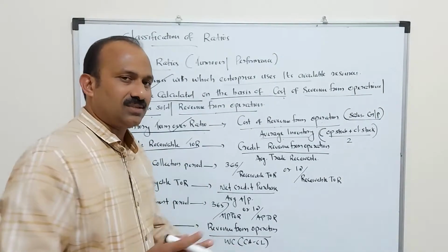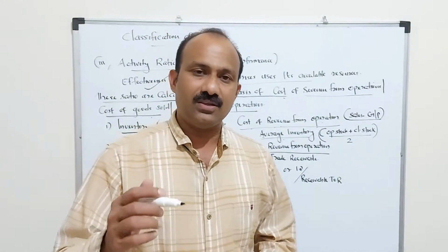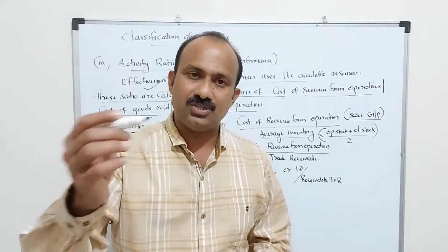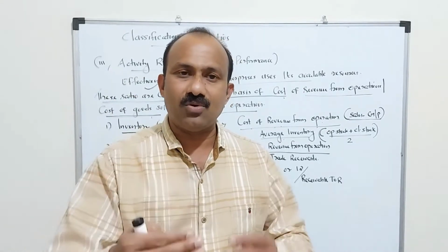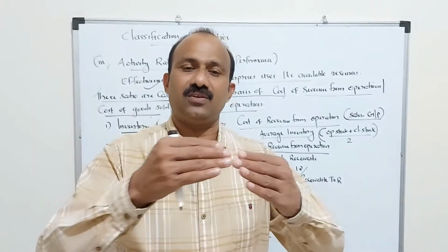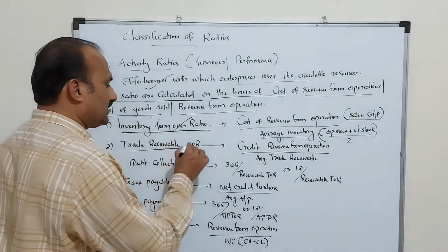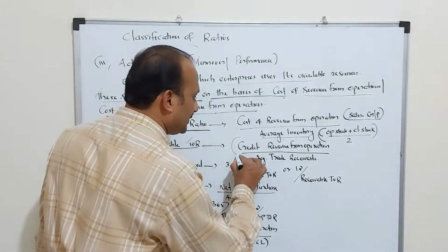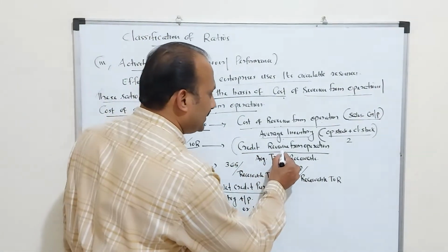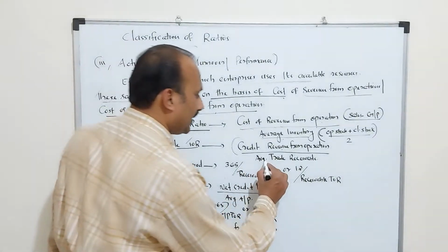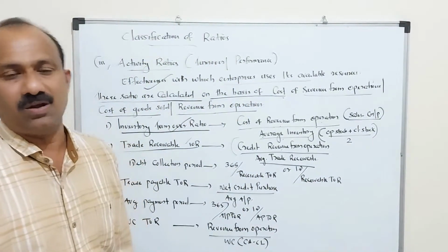An organization is sometimes compelled to sell its goods on a credit basis also. Whenever goods are sold on credit, there is a risk, because we have to collect that amount on time. Otherwise, it will affect our cash flow. So trade receivable turnover ratio is always related to credit sales. That is credit revenue from operation divided by average trade receivable.